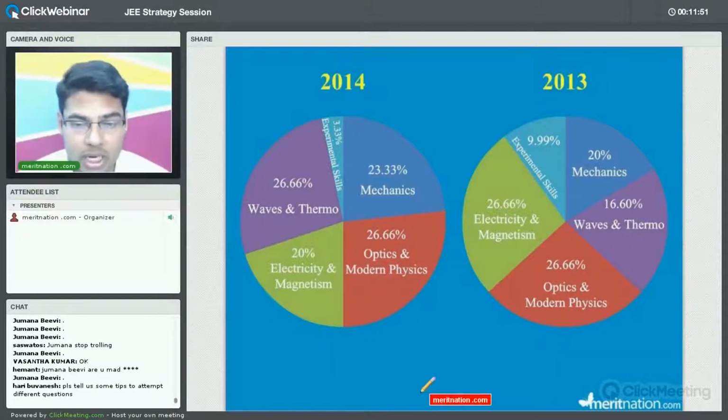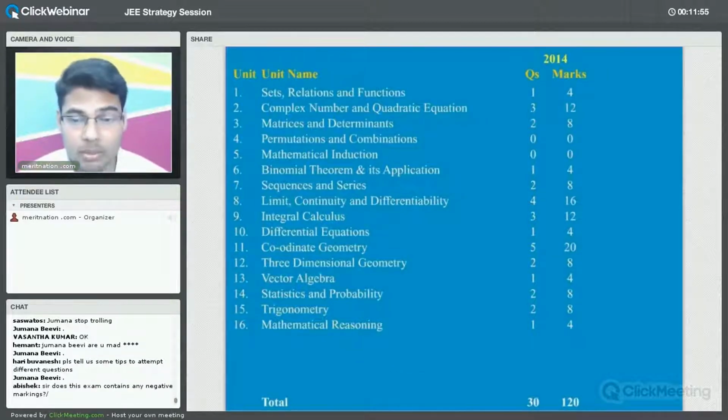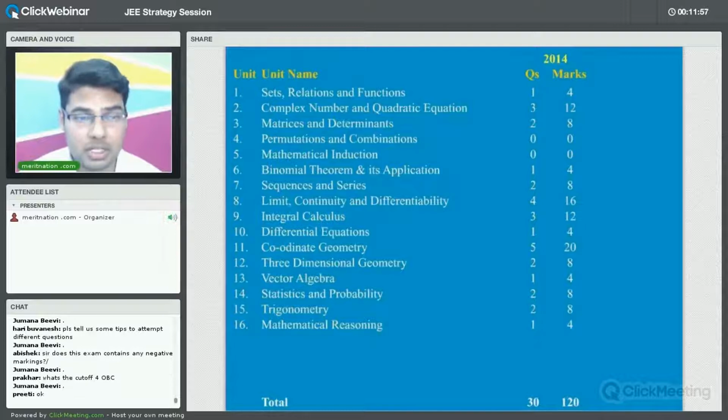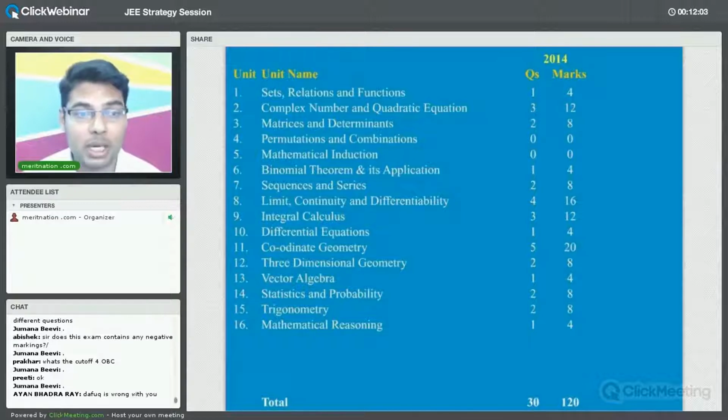So now let us try to analyze it for mathematics. So in mathematics you will find very, very interesting facts. All of you just try to focus here in mathematics. You will find very, very interesting facts. You will be amazed by looking at the facts in mathematics.